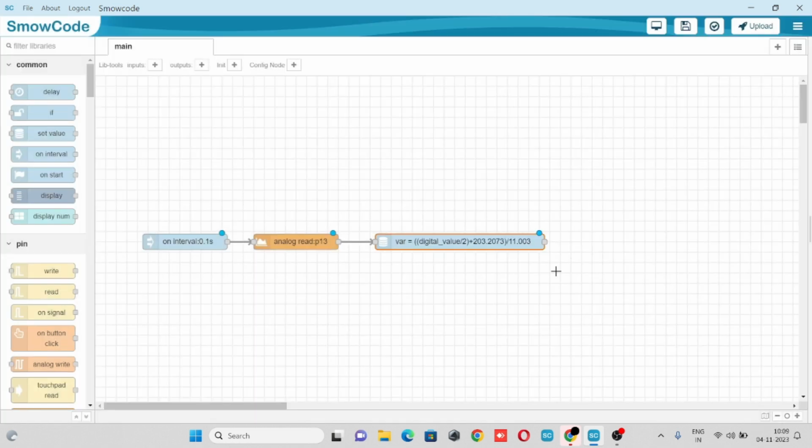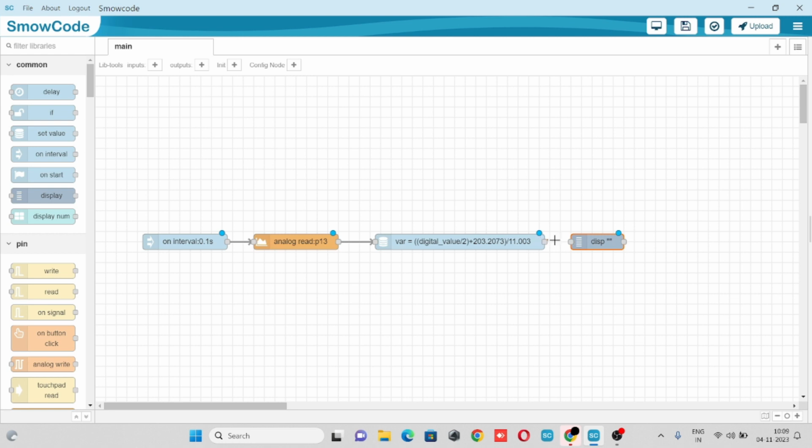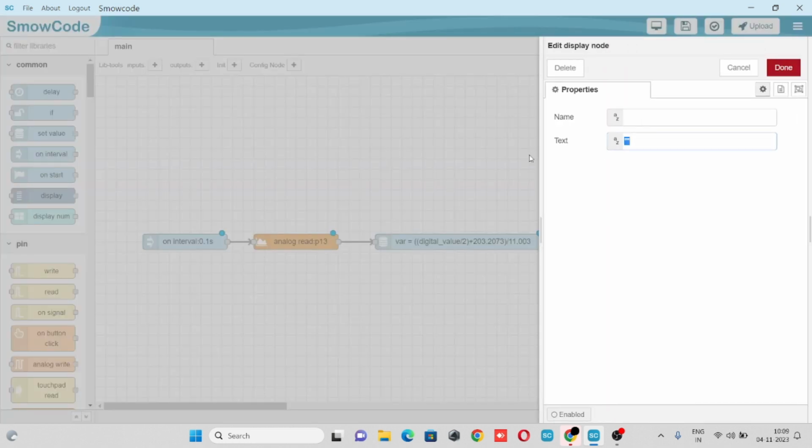Click on done. We'll take a display node. Connect with the flow. Here we'll display our variable. Sound dB plus append our variable in the string, right?